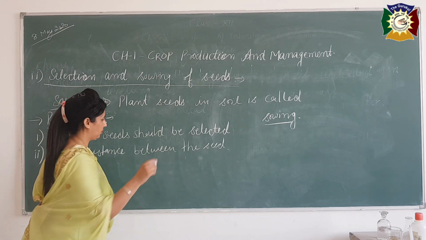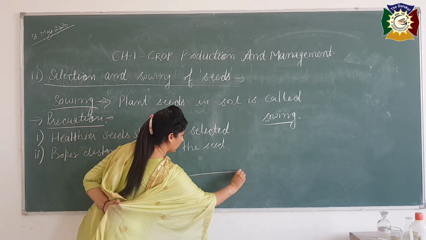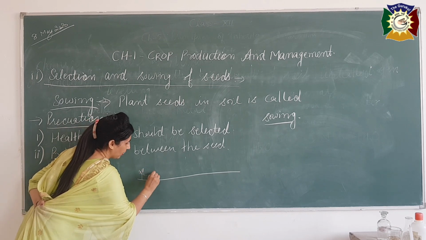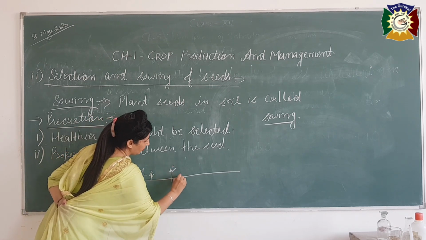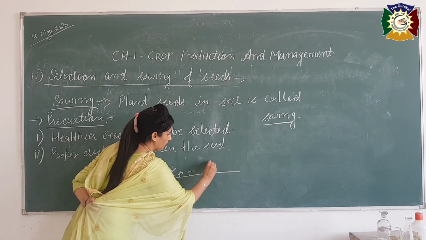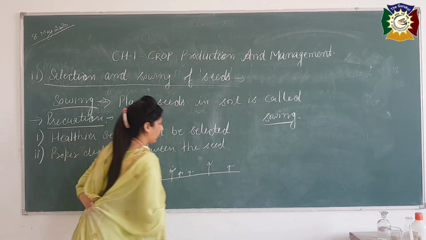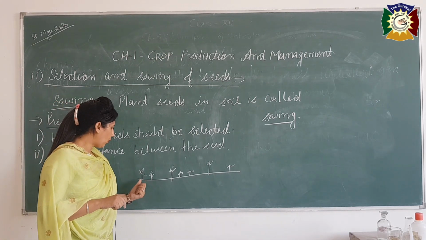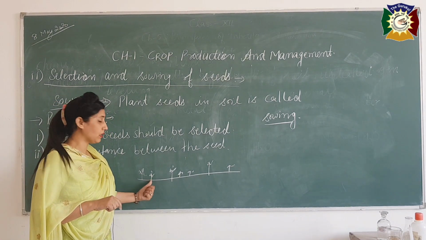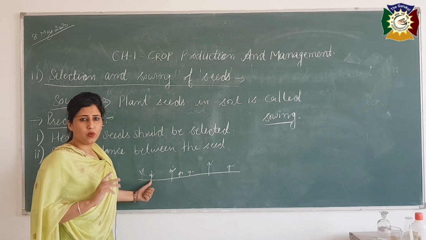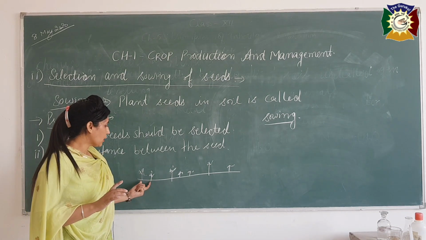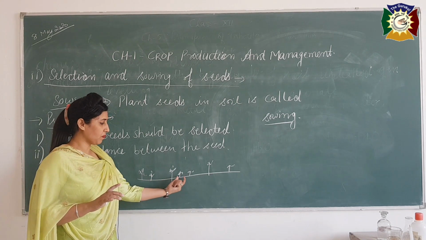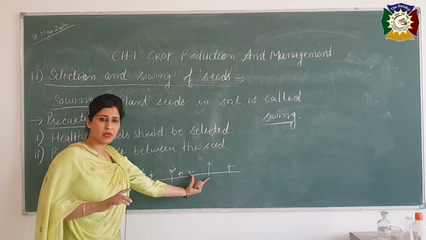Suppose it is soil and I am planting one tree here, one here, one here, again one here, one here. You can see here the distance between one seed to another, one plant to another plant, is not appropriate. Here the space is very less, but in this case space is very large. Same again, less space is there, large space is there.